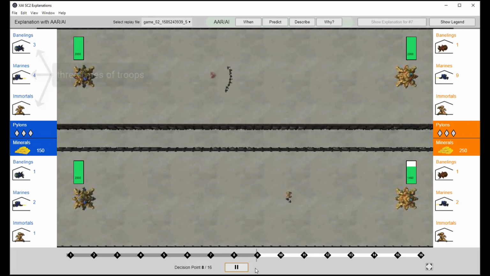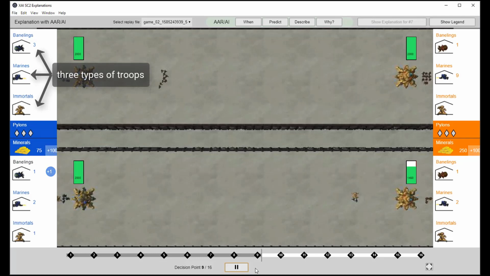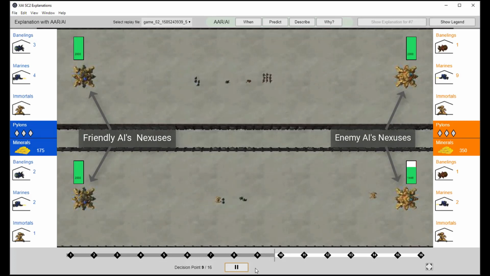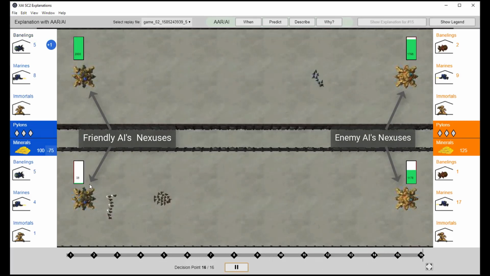For example, it decides to purchase one of the three types of troops like Marine and place it in the top lane. The two players pursue the same goal: to win the game by destroying one of the opponent's two nexuses, which you see at the end of each lane. But what if our friendly AI agent loses? We need to analyze this loss.